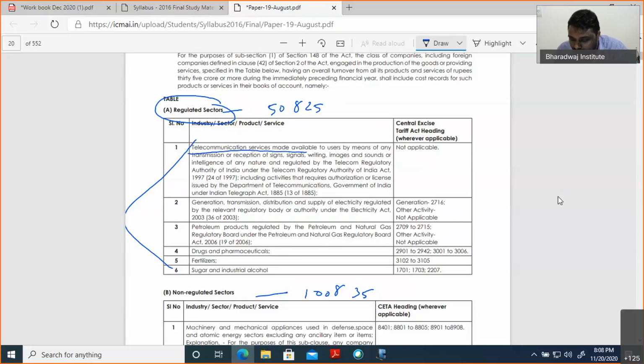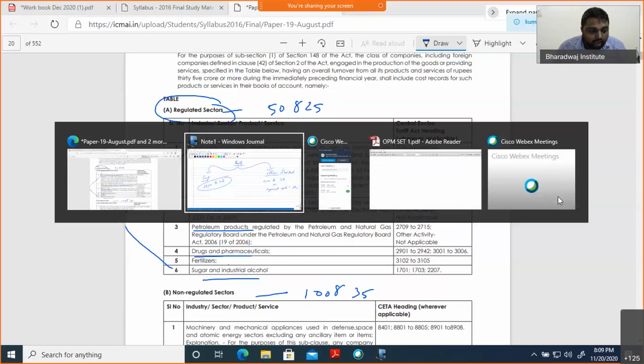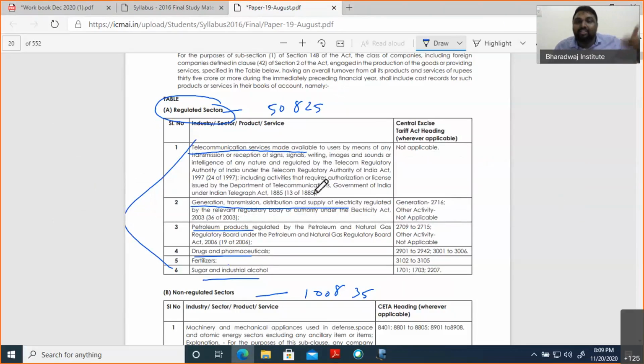Telecommunication company, generation and transmission of power other than for captive use, petroleum products, drugs and pharmaceutical, fertilizer, sugar and industrial alcohol. So these 6 names you should remember. Why should you remember? Because when the question comes with any of these items, I will show you the model of question also.